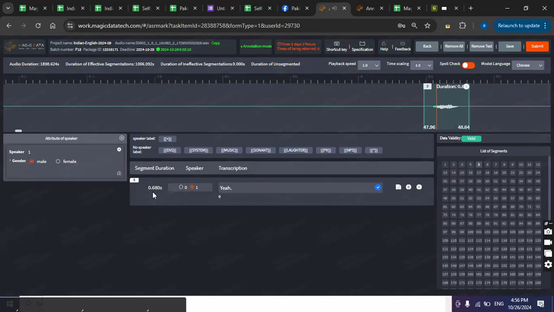If you see its duration is 0.68, but if it was less than 0.5, we are supposed to drag it. But now it was 0.6, so I'll just keep it like this.